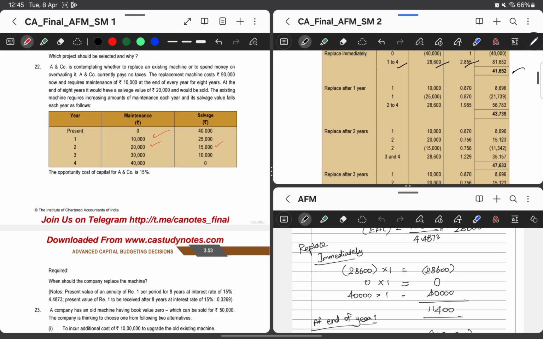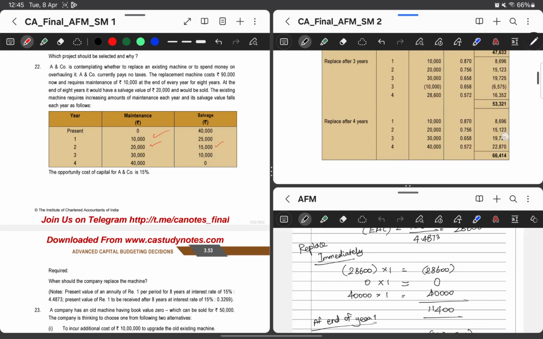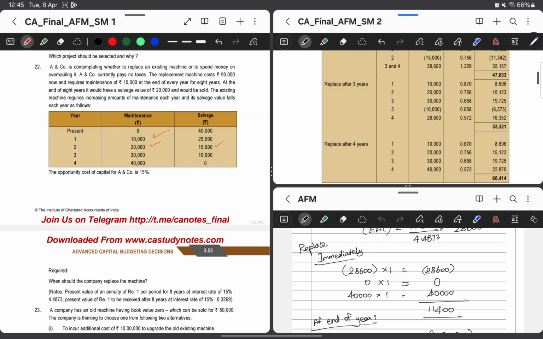Then going next, replace after 1 year, I will take only 2 to 4 years as the base. Then going further, only the 3rd and 4th year as the base, and after 3 years only the 4th year I will take as the base, and after 4 years, whatever is the 4th year, I will not consider that, since 4 years has been exhausted.